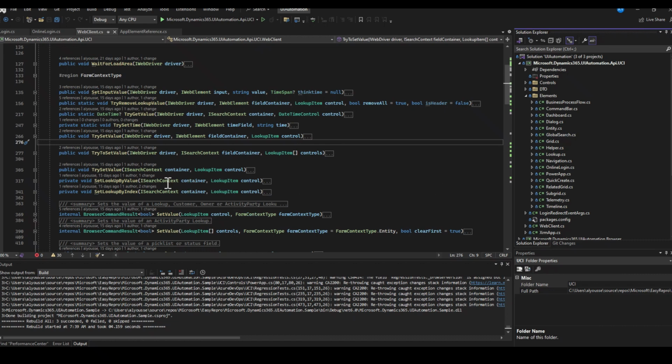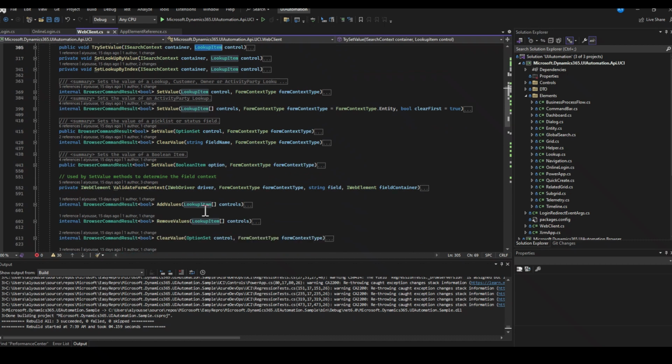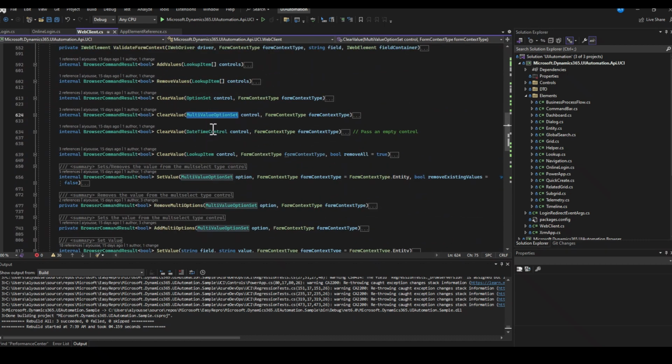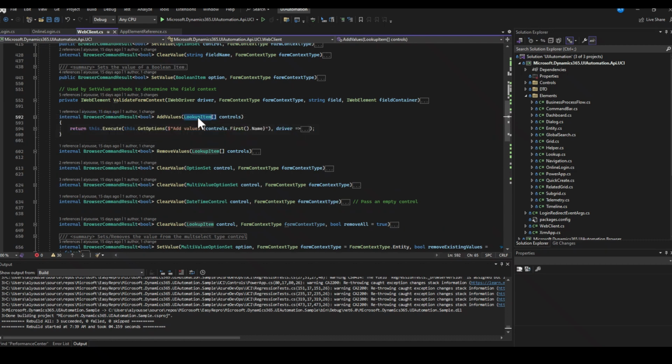So what do I see here? I see things in web client that reference lookup. Well, I know lookup is here. By hovering over lookup, I can see 1, 2, 3, 4, 5, 6, 7, 8, 9, 10 different ones, and it goes on, multi-value as well. All of these are potential improvements that can be further refactored. So I would look at, okay, why is lookup item specifically in web client? Maybe it's being used by multiple ones, and how can we fix this?